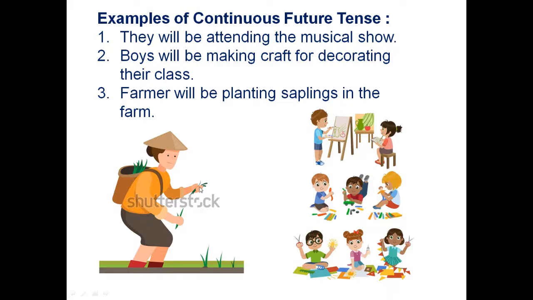What can you see? What is the farmer doing? We will read it here. Farmer will be planting saplings in the farm. You can see saplings, small saplings in the hands of the farmer. And she will be planting soon. So we have to write the sentence as farmer will be planting saplings in the farm. So here we have tried to understand how to write continuous future tense sentences.